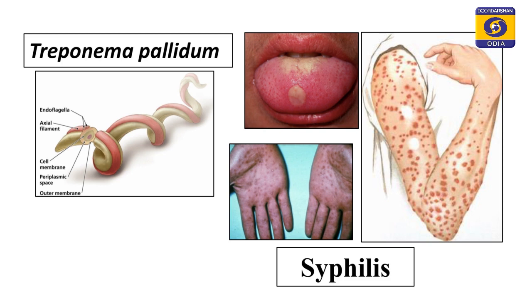So, coming to syphilis. Syphilis is caused by bacteria which is Treponema pallidum, and in this particular disease there are 4 stages of expression. We have a primary stage, a secondary stage, a latent stage and a tertiary stage. In the primary and secondary stages, the infections manifest. First, there are sores that are produced. These sores will then produce skin rashes and then they will disappear.